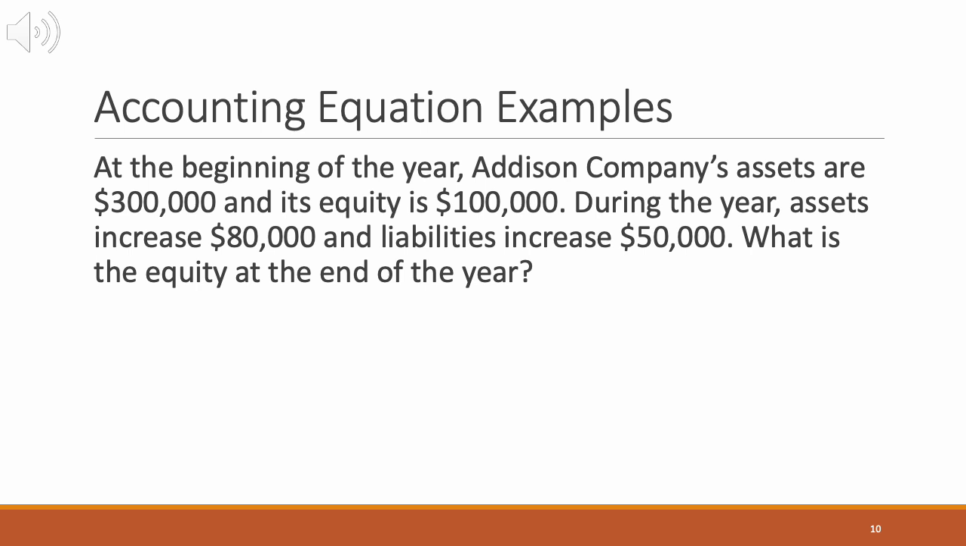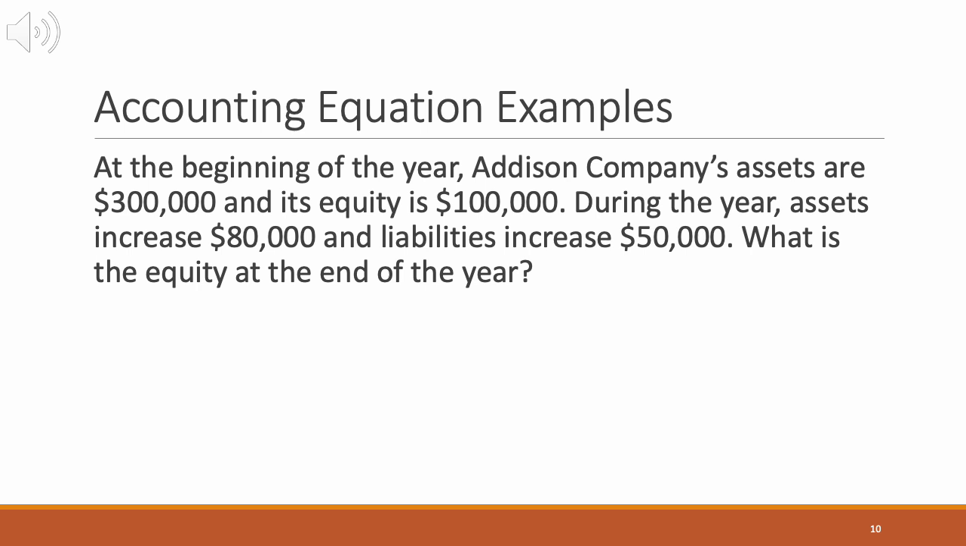At the beginning of the year, Addison Company has assets of $300,000 and equity of $100,000. Using the equation assets equals liabilities plus equity, we can figure out liabilities. 300,000 equals liabilities plus 100,000, so liabilities must be 200,000.